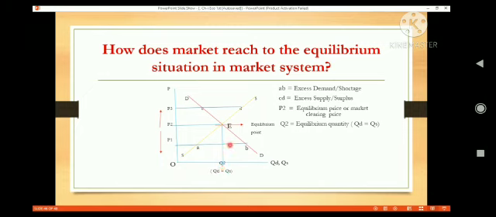So when the desires of both entities match, then this situation is the equilibrium situation. So this is denoted here. Hope you have understood.